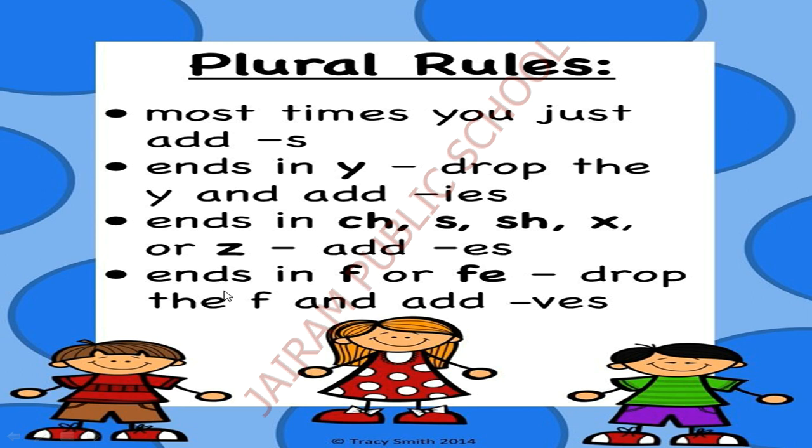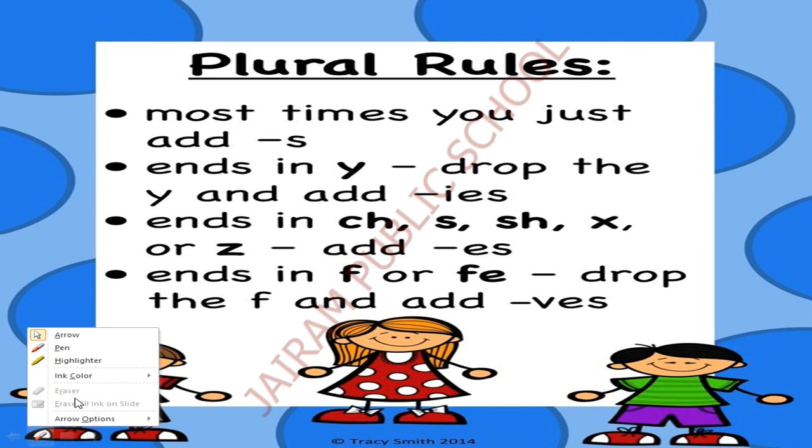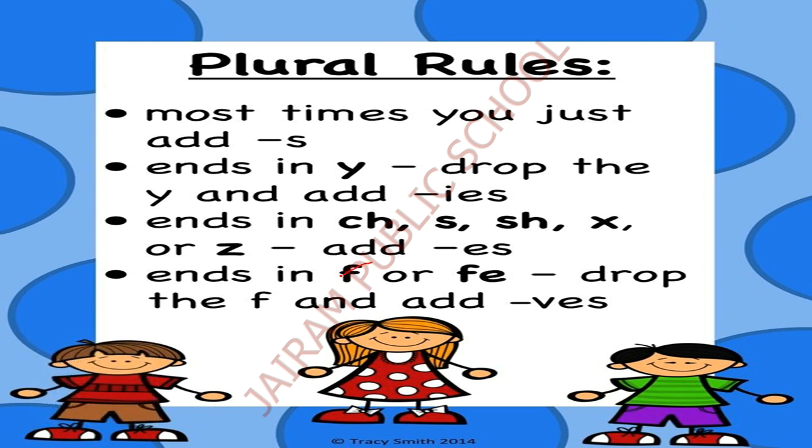If a singular noun ends in f or fe, to make it as plural noun we should drop the f or fe, remove it, then add ves. Yes, these are the four rules.